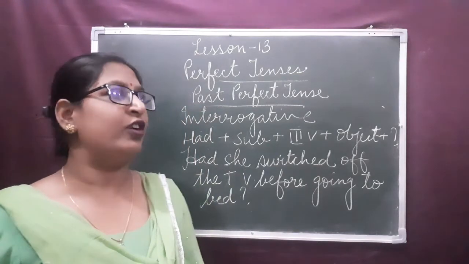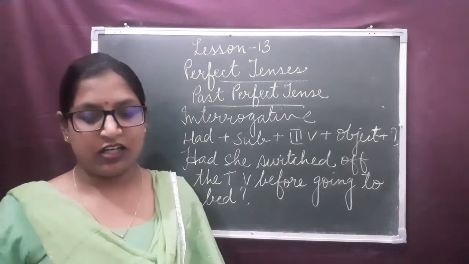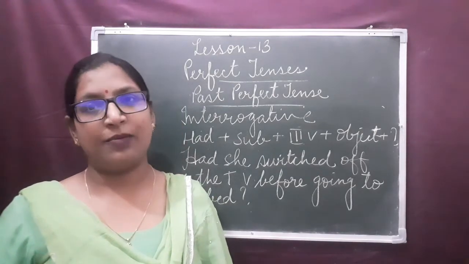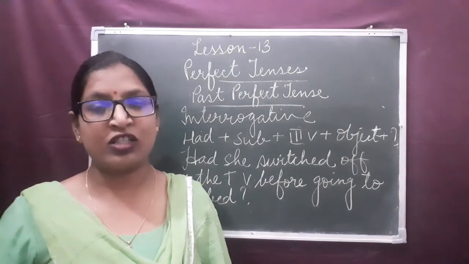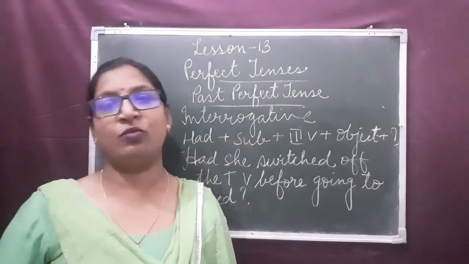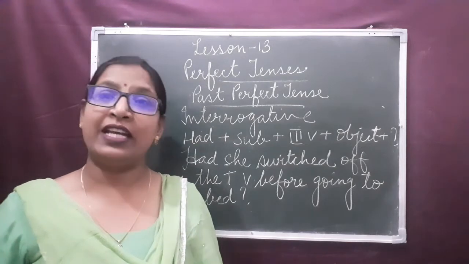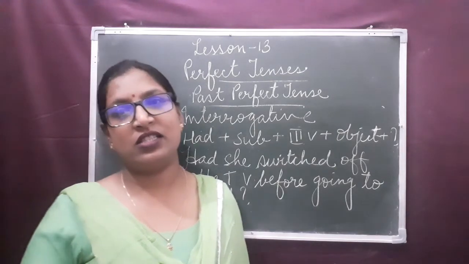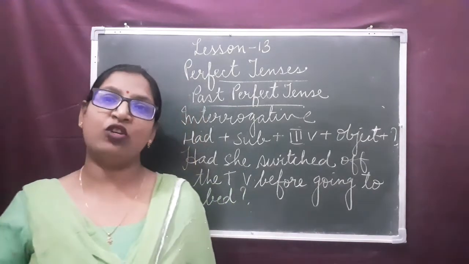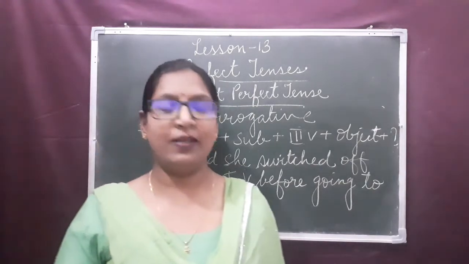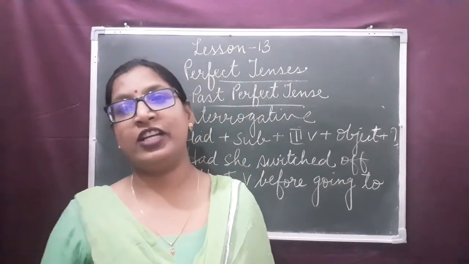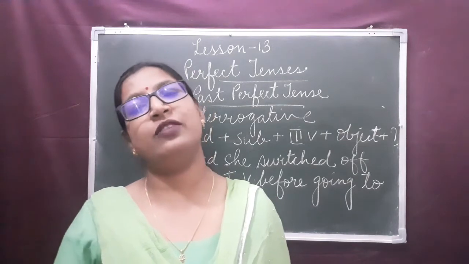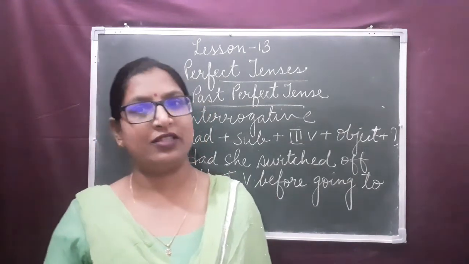In affirmative or assertive sentences, we use the structure: subject, then the auxiliary verb had, and the third form of the verb. In negative sentences, the structure is the subject, then the auxiliary verb had, then the word of negation, that is not, and then the third form of the verb, followed by the object or the complement.